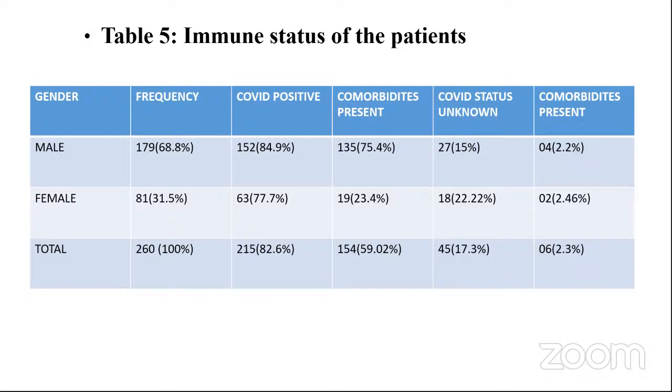Here, among the 179 male patients, 152 are COVID positive. Among them, 135 are having comorbidities. In male patient, 27 COVID status is unknown. Among them, 4 are having comorbidities. In the case of female patients, 81, 63 are COVID positive with comorbidities 19 patients are present. In among 18 patients, in which 81 female patients, comorbidities are present for only 2 patients.